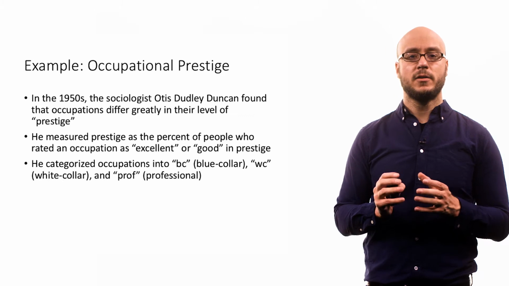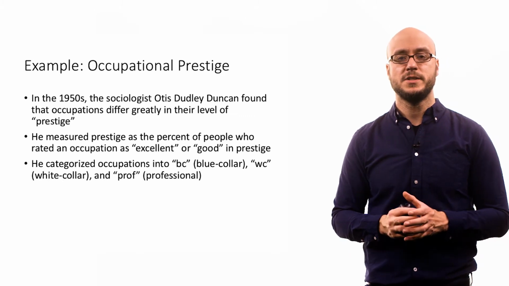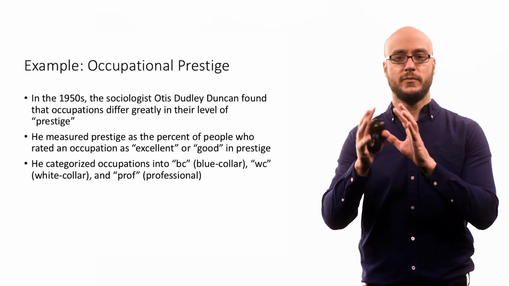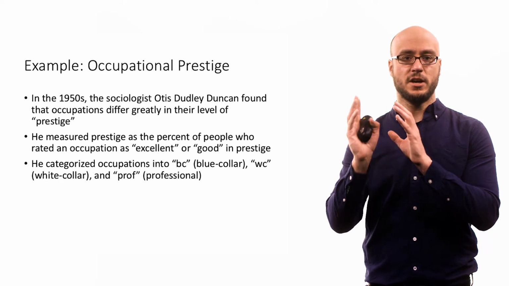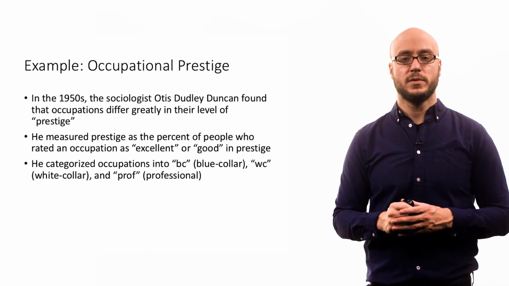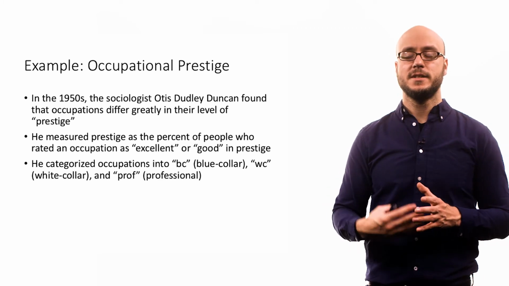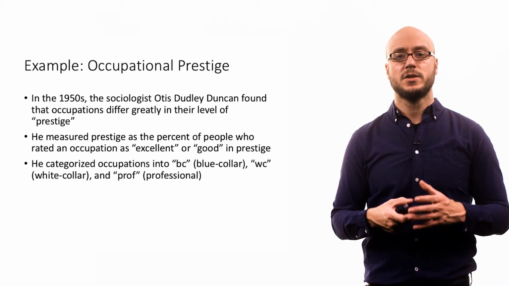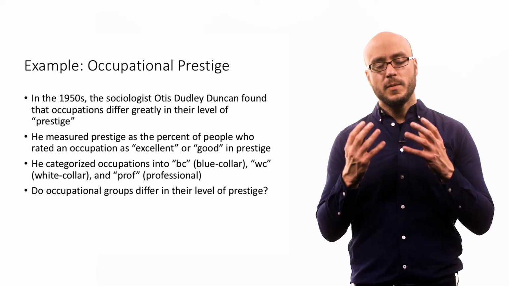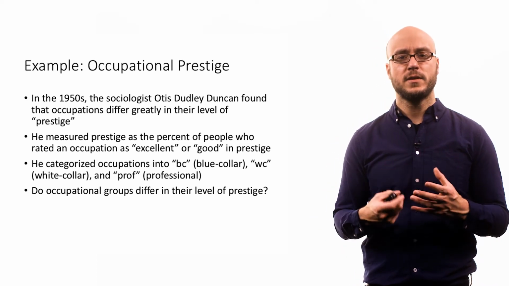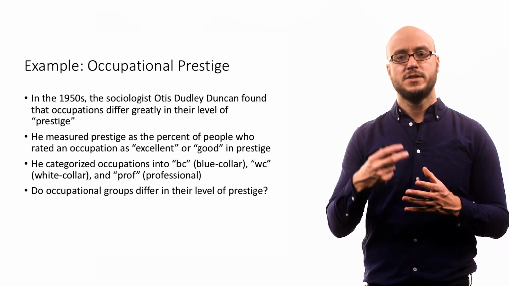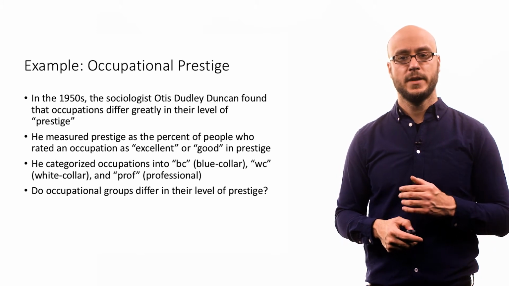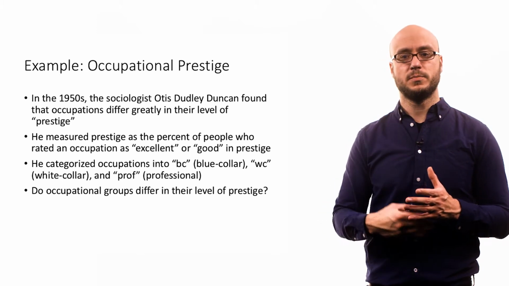Then he categorized these occupations into three different groups. He said, well, occupations with these levels of prestige are blue collar, these occupations are white collar, and these occupations are professional. He was talking about the 1950s and 1960s, but the idea is that you have these different sets of occupations with different levels of overall prestige. Now we might ask, do occupational groups really differ in their level of prestige? So we have these three sets of occupations, blue collar, white collar, and professional, and then we have this continuous outcome, which is prestige.